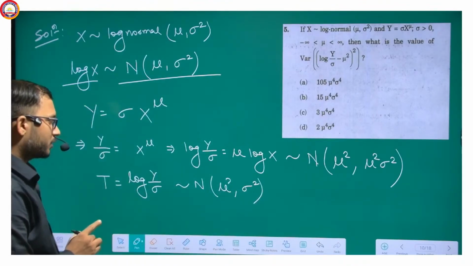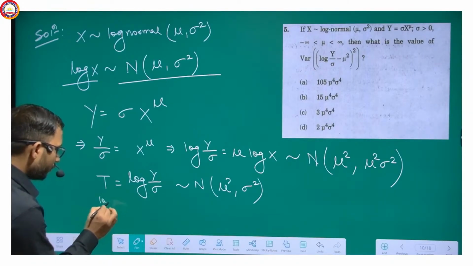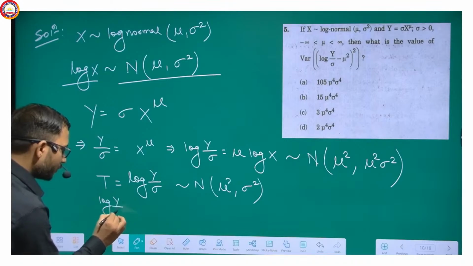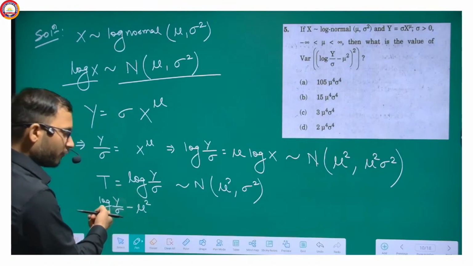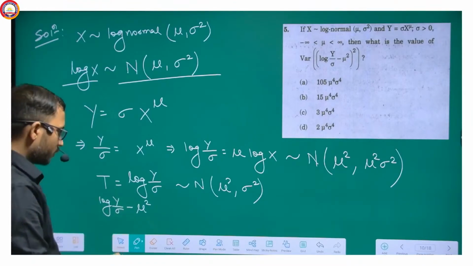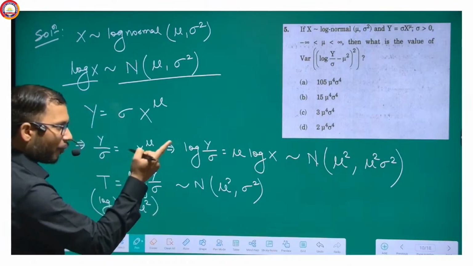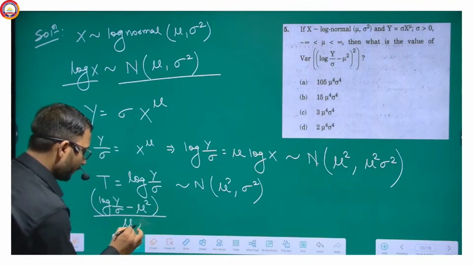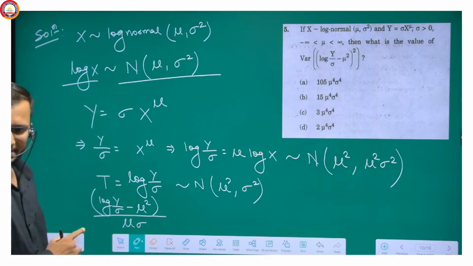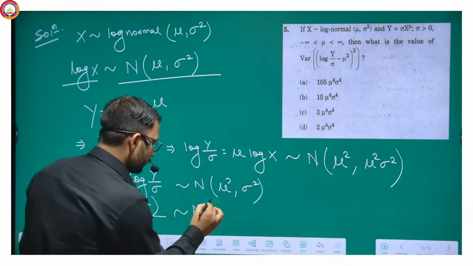And suppose I am writing here log y upon sigma minus mu square, which is obviously the expectation of log y upon sigma. So this upon mu sigma, if I write it, it will follow normal 0 comma 1.